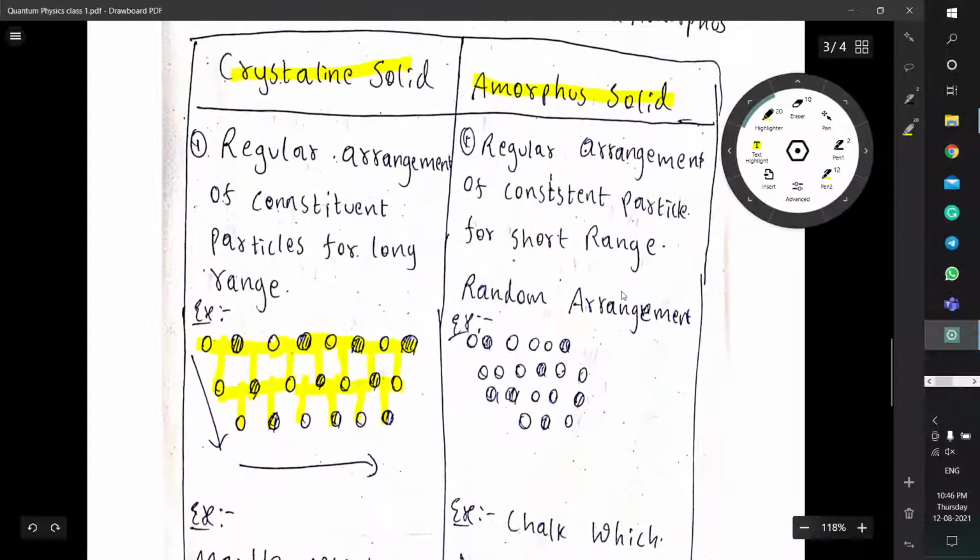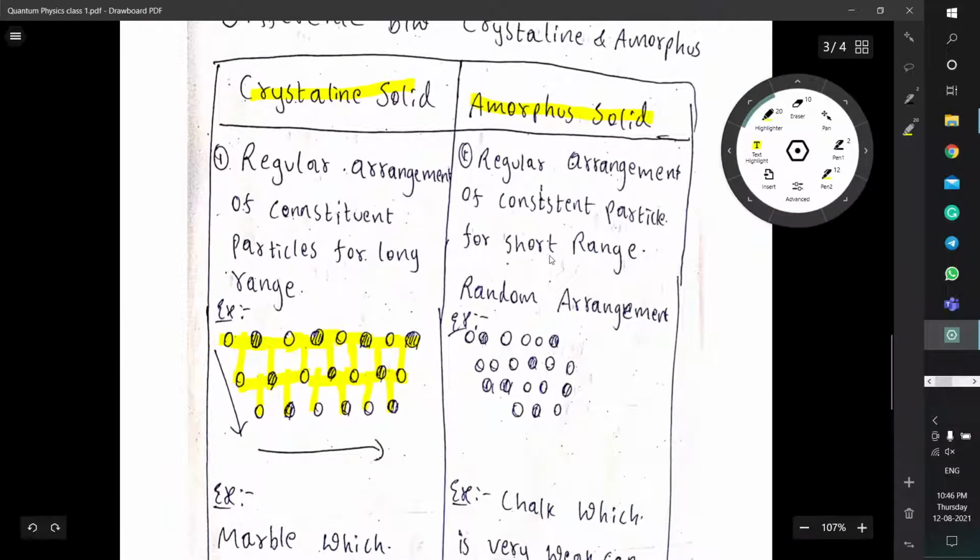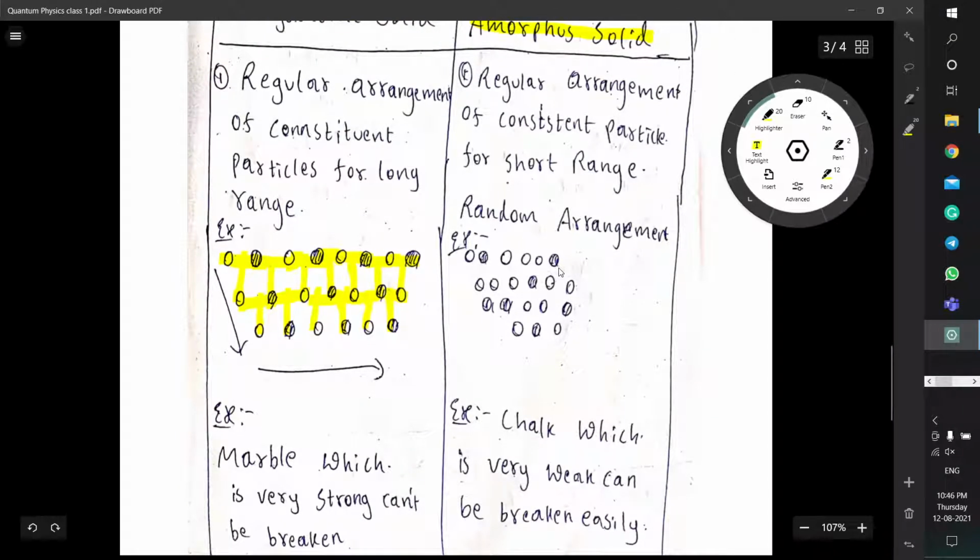Now, the amorphous solid is a regular arrangement of constituent particles over a short range. Here we can see it does not form any particular order. It is in a jumbled order. It will not have any order, it will be in a jumbled way. So this is an amorphous solid.